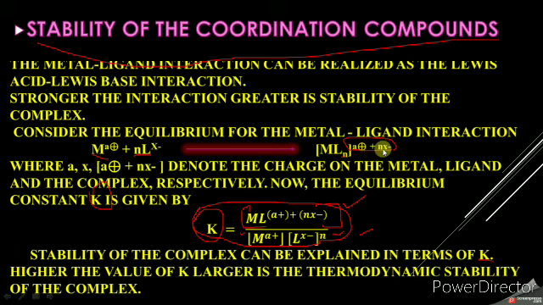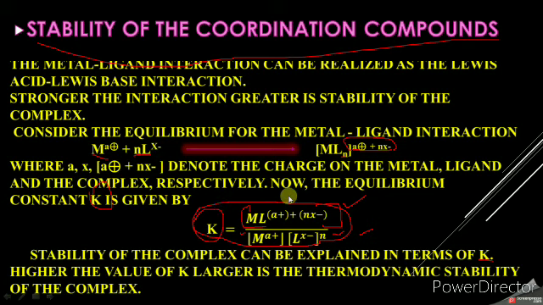So what is the complex? ML_n with charge (a + nx) minus. Here a plus is the charge of the metal, x minus is the charge of the ligand, and (a + nx) is the charge of that complex respectively.